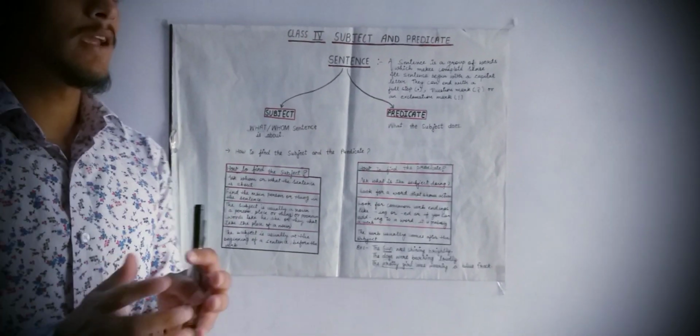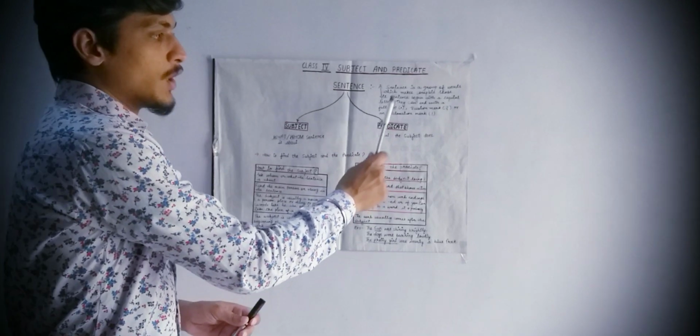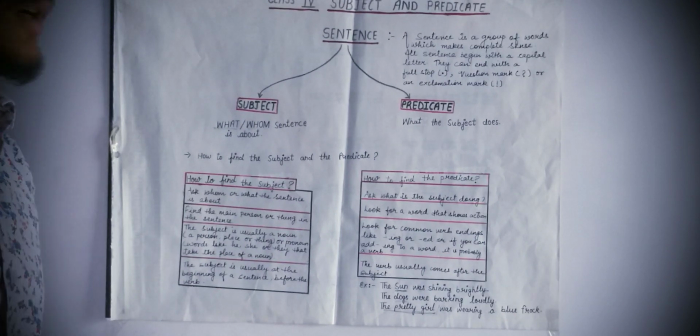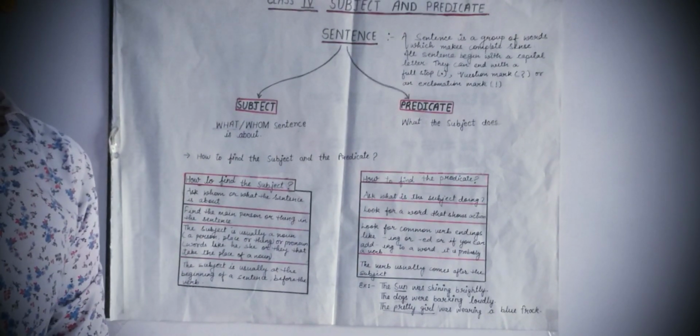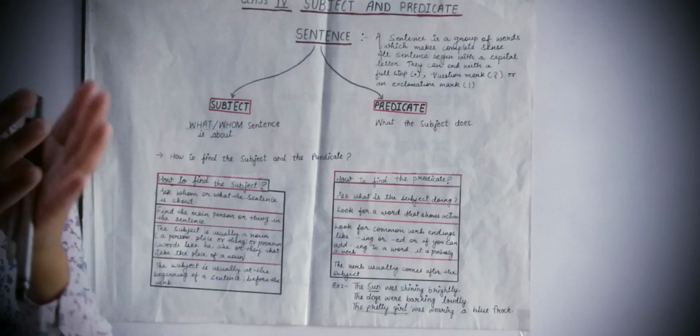Second, all sentences begin with a capital letter. Means when we write a sentence, we always begin it with a capital letter. Third, they can end with a full stop, question mark or an exclamation mark. So these are the three points of a sentence.